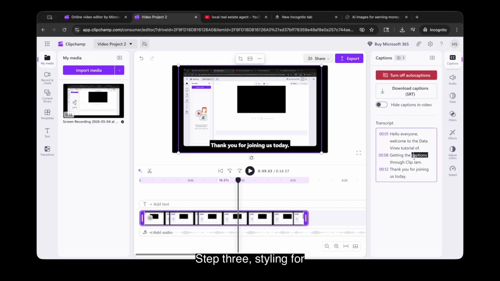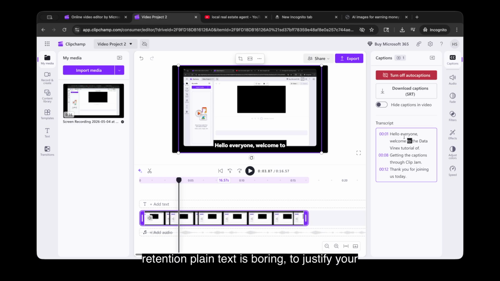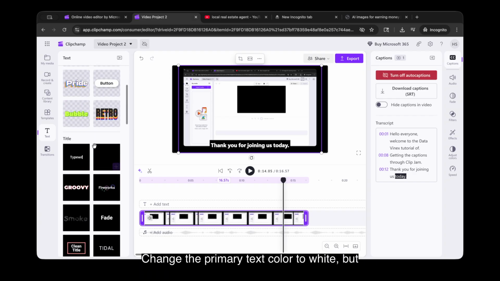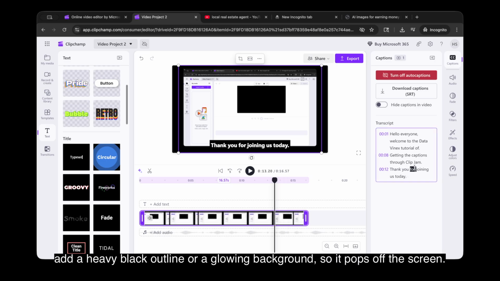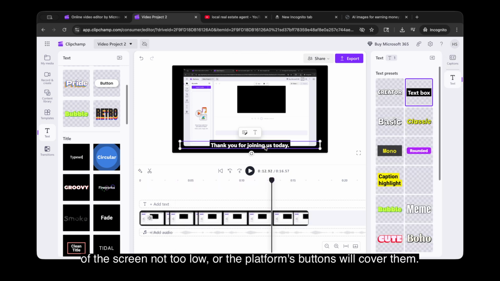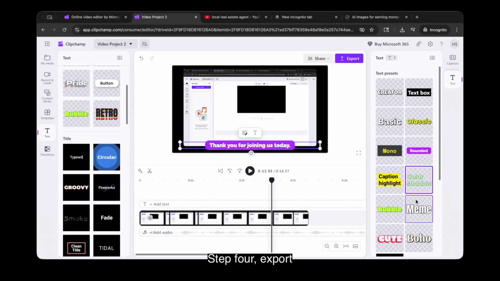Step 3. Styling for retention. Plain text is boring. To justify your pricing, you need to make it look premium. Click on the generated text on your screen. Change the font to something bold and modern, like Montserrat or Bebas Neue. Change the primary text color to white, but add a heavy black outline or a glowing background so it pops off the screen. Make sure the captions are placed in the middle of the screen, not too low, or the platform's buttons will cover them.